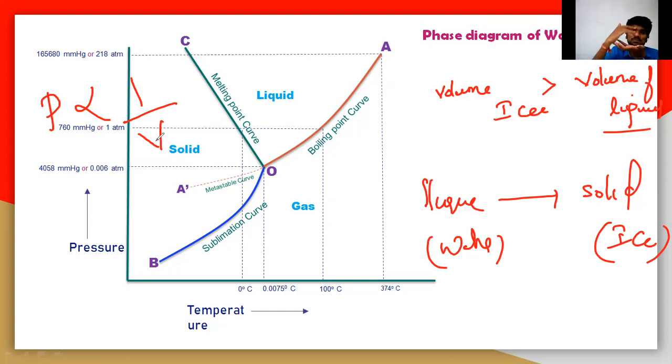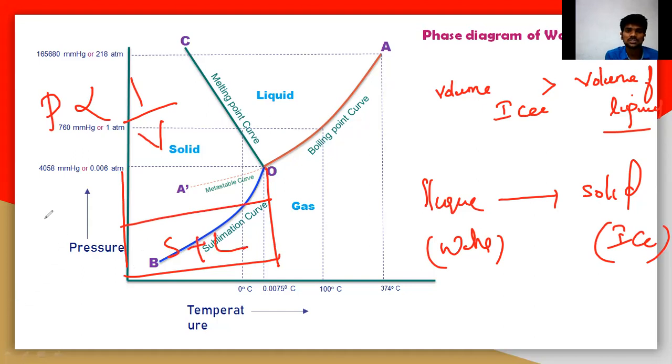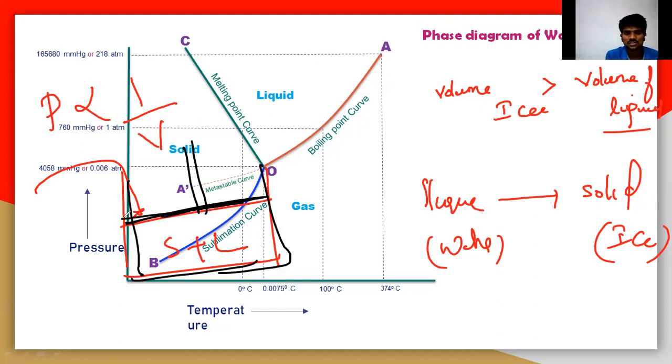So here, the volume of ice or liquid, which one is very less? You can take again a beaker like this. I'm taking a beaker again, and here there is a solid phase and a liquid phase. Again, I'm increasing the pressure by using a piston. So let us take a piston like this. See here, I'm increasing the pressure here. So what happens? The volume must decrease like this.